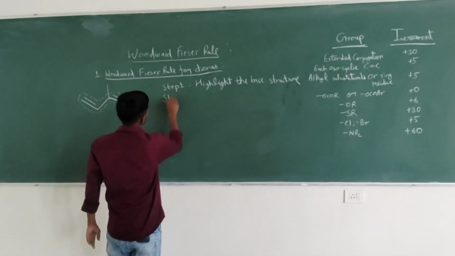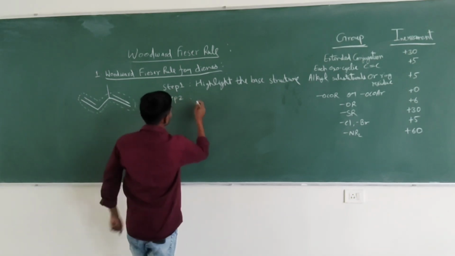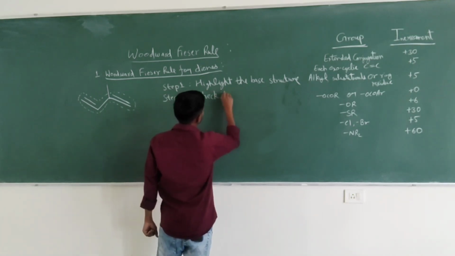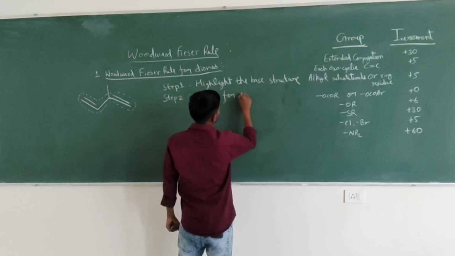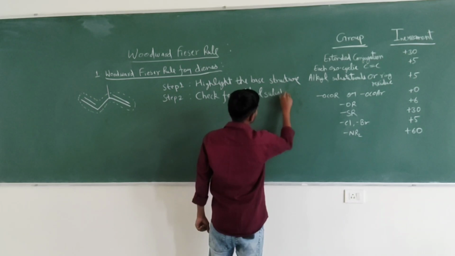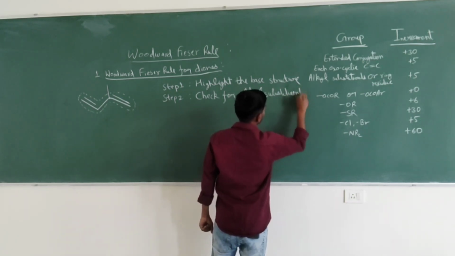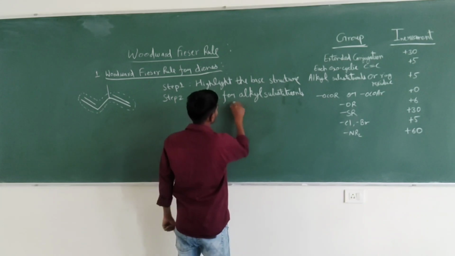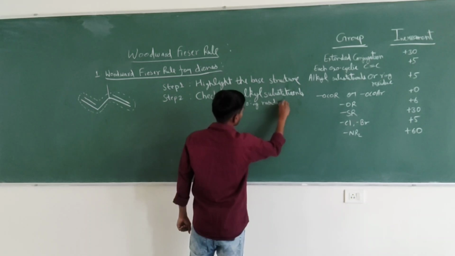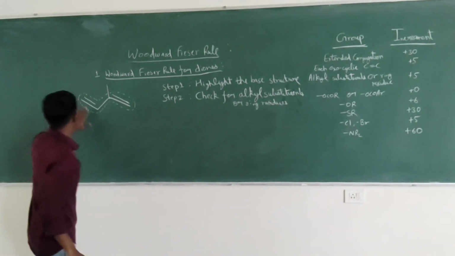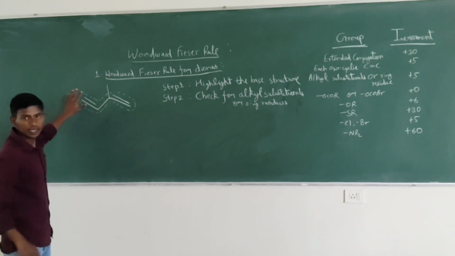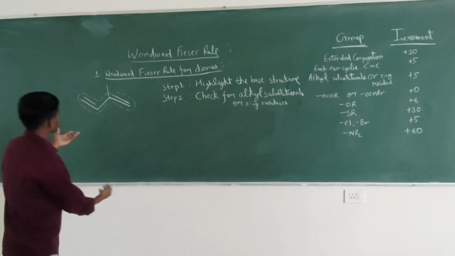Now step second is check for alkyl substituents or ring residues. We have highlighted the base structure.